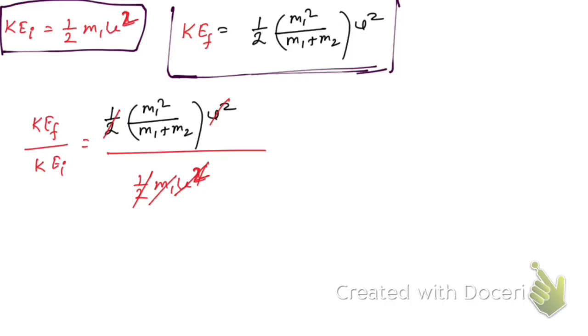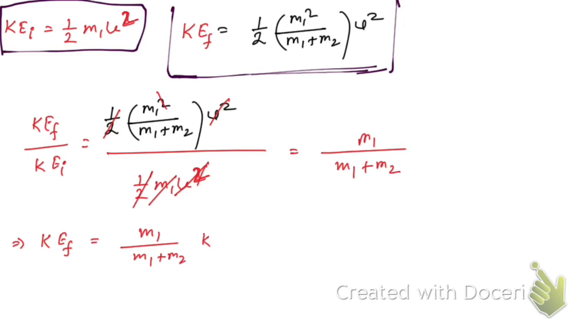And m1 cancels one m1 of m1 square, which gives 1 by, sorry, there must be an m1 because there was m1 square, one m1 is cancelled by m1 plus m2, right? So here you see, KE final is m1 by m1 plus m2 into KE initial, that means kinetic energy before collision.